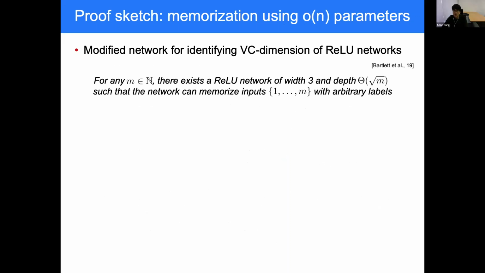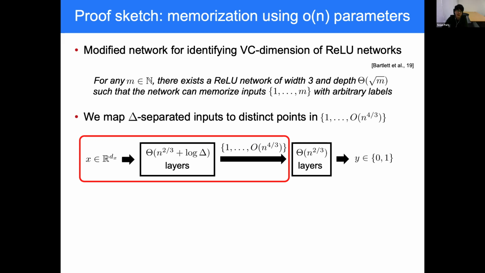Our construction is motivated by the network construction for characterizing the VC dimension of ReLU networks. We modify this network to implement a ReLU network of width 3 and depth square root of m, which can memorize a fixed set of inputs from 1 to m with arbitrary labels. Then we construct a network of width 3 and depth n to the 2 over 3 plus log delta, mapping any delta separated inputs to distinct points in 1, 2, up to n to the 4 over 3.